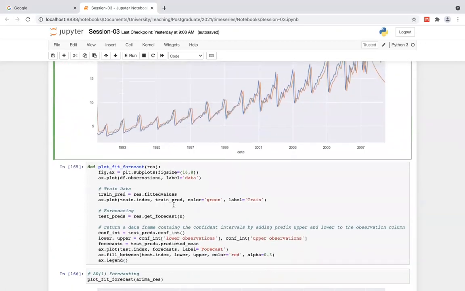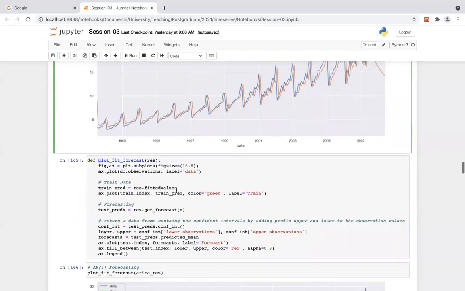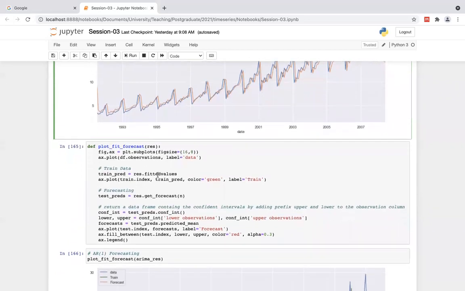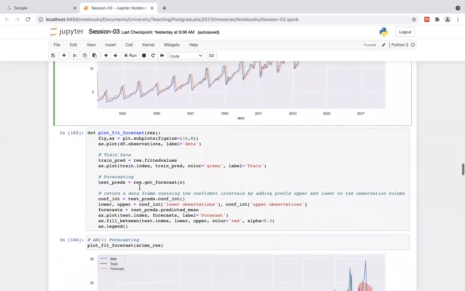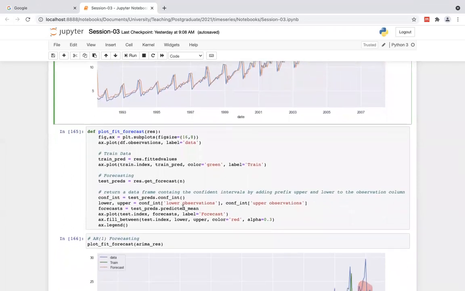Right. So in order to do the same thing, I have defined this function because it makes the rest of our lecture easy. Because our data is the observation, I set it as the original data, and this is the training data, and these are the testing and forecasting.